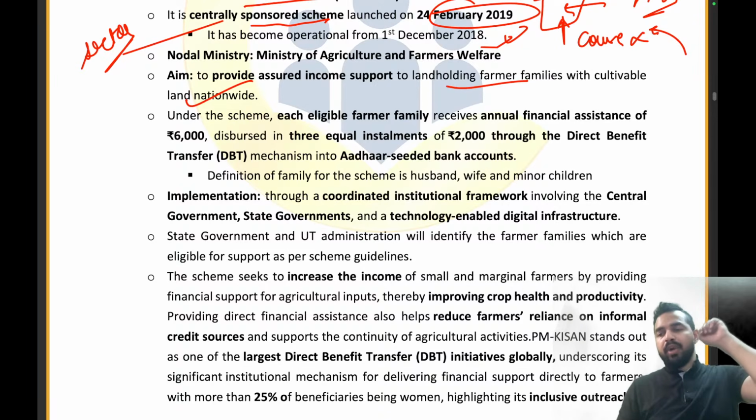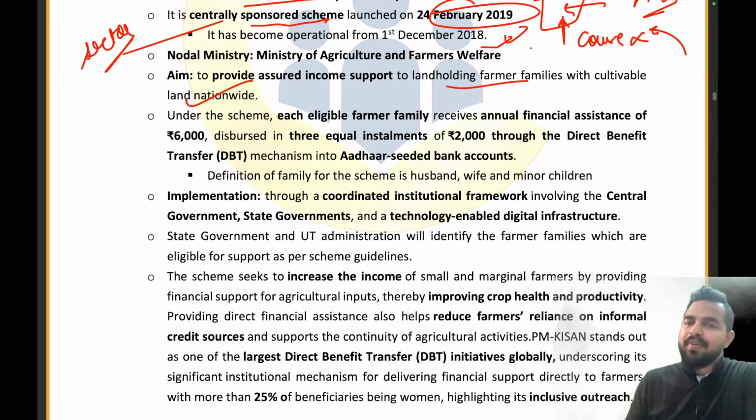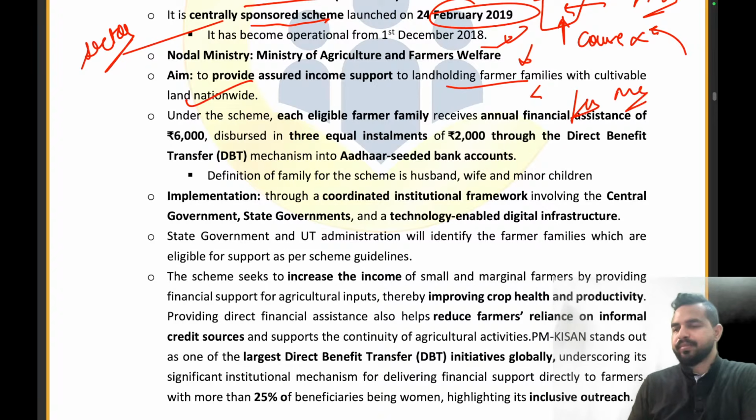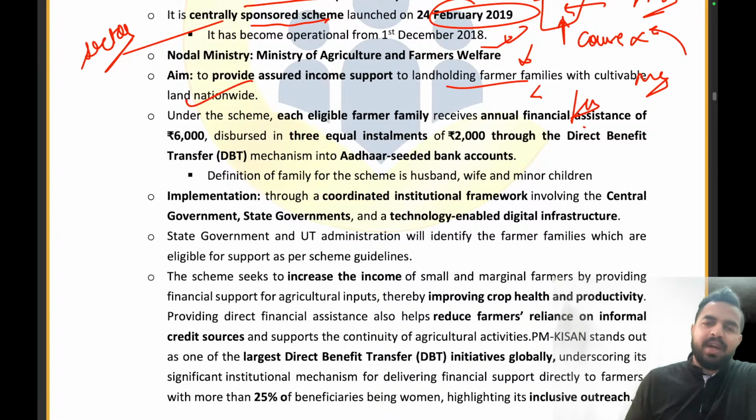So what exactly will this farmer family comprise? Basically the farmer, his wife, and we will also include the minor children who will be part of the farmer family. Now as a part of this, my dear friends, what will be the amount that will be provided? That is rupees 6,000. Rupees 6,000 in total will be provided to the farmers, and this will be provided in 3 equal installments.